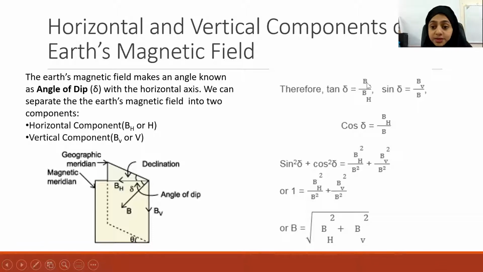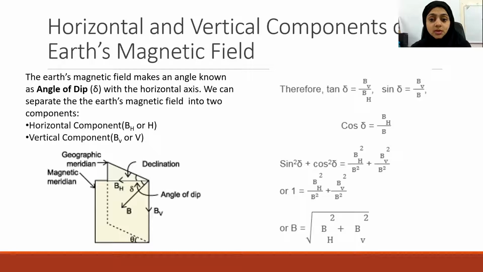And once we know BV and BH, we can find the magnetic field B is equal to root of BH square plus BV square. So if we know the horizontal component and the inclination, we can find the magnetic field at a place. Is this clear to you?